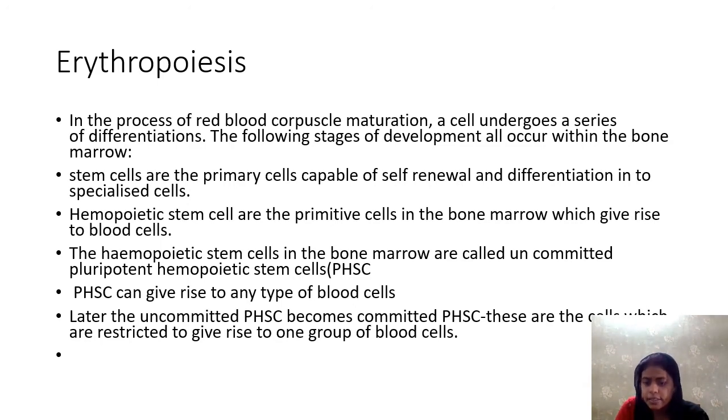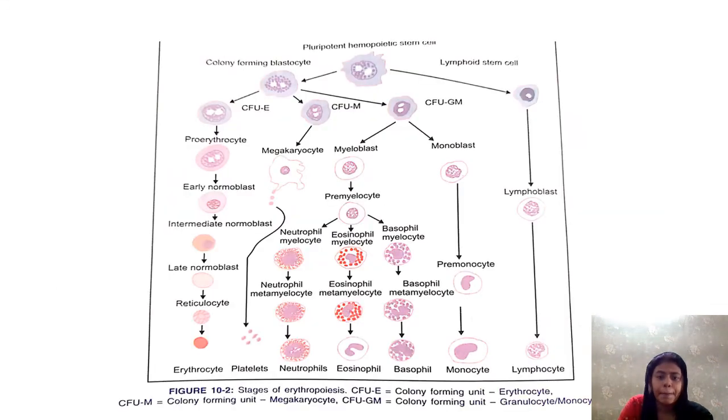Uncommitted means it has not committed its fate. It can be any type of blood cell. PHSC can give rise to any type of blood cells. Later, the uncommitted PHSC becomes committed PHSC. These are the cells whose development is restricted to give rise to a group of blood cells.